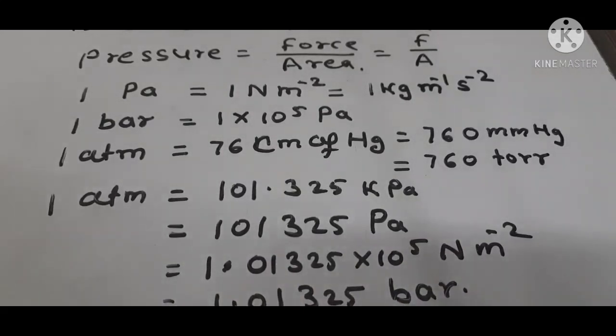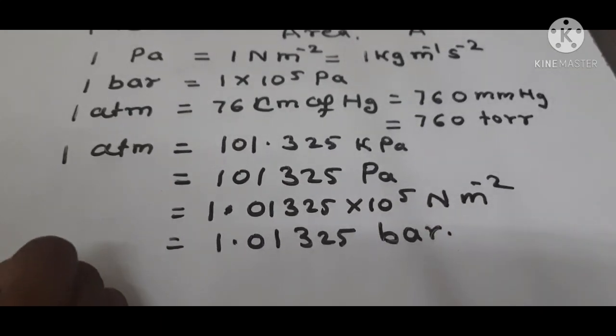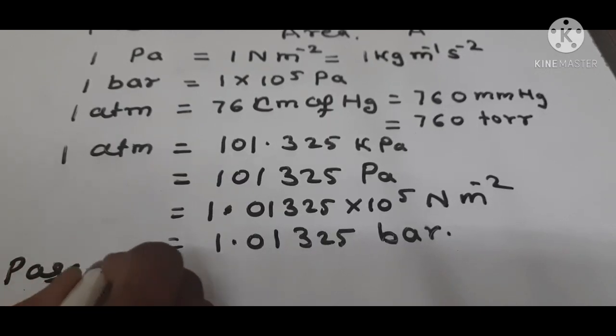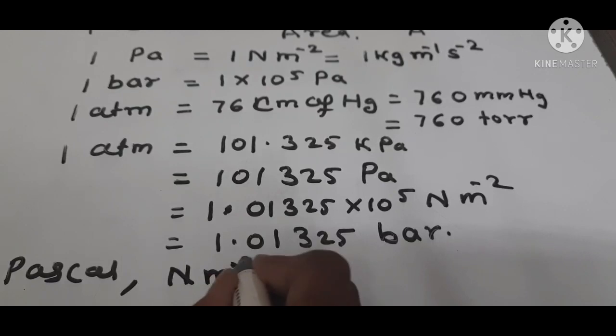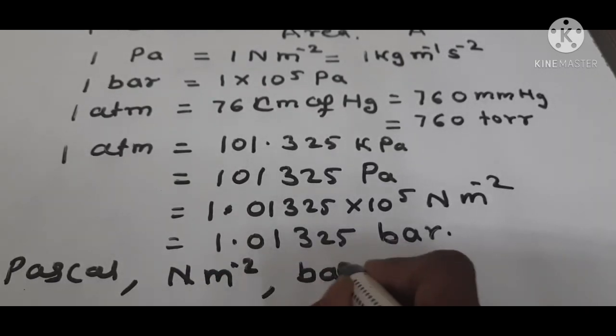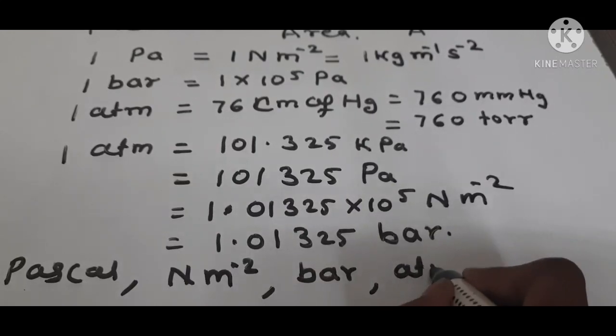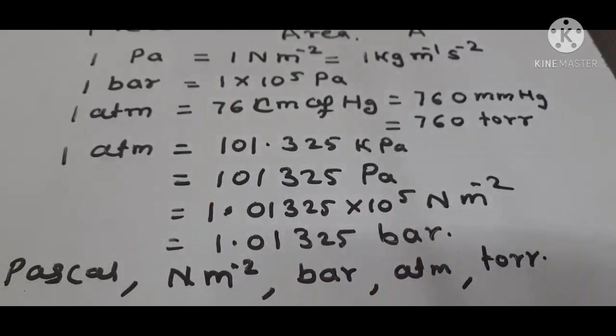So the units of pressure are Pascal, then Newton per meter square, then bar, then atmosphere, torr. These are the units of pressure.